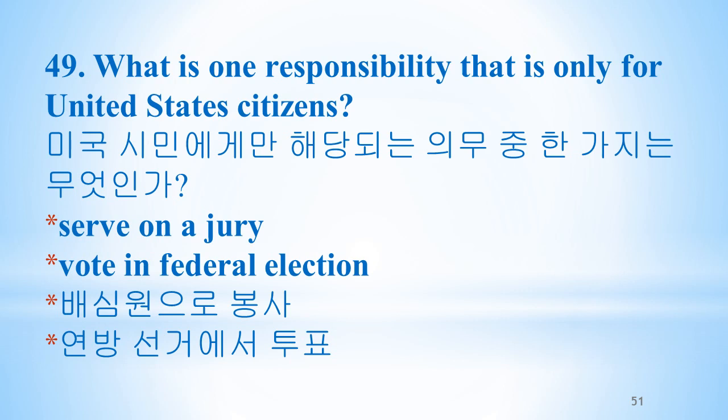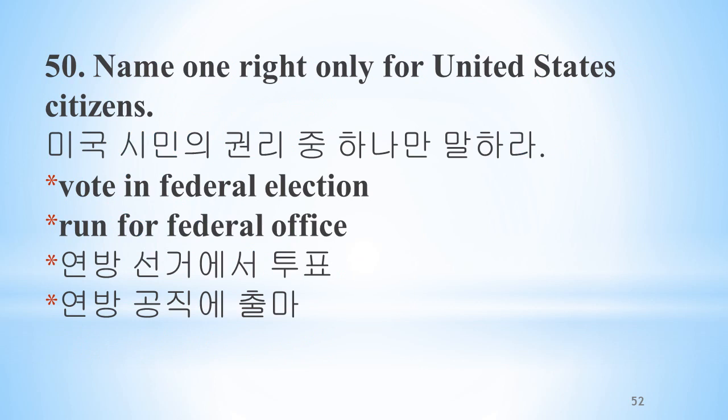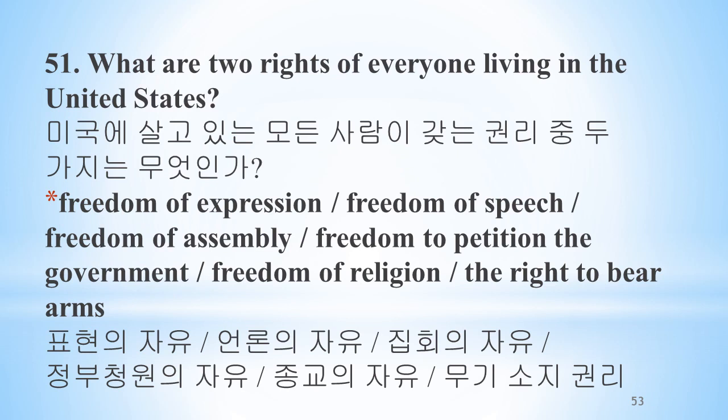What is one responsibility that is only for United States citizens? Serve on a jury. Vote in federal election. Name one right only for United States citizens. Vote in federal election. Run for federal office. What are 2 rights of everyone living in the United States? Freedom of expression, freedom of speech, freedom of assembly, freedom to petition the government, freedom of worship, the right to bear arms.